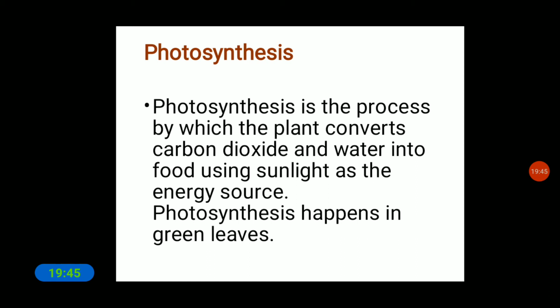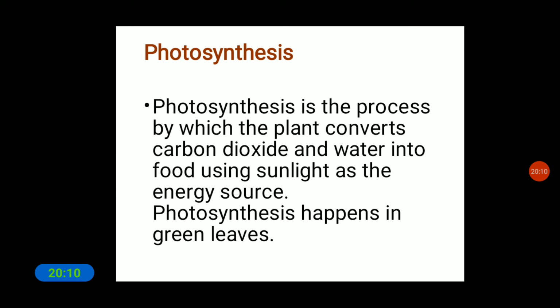Like we human beings prepare our food in the kitchen, so likewise plants also prepare their own food. Where? In the leaf. What are the raw materials they use to prepare food? That we have already discussed in our first lesson and second lesson. So they use carbon dioxide, water, and sunlight as the raw materials.